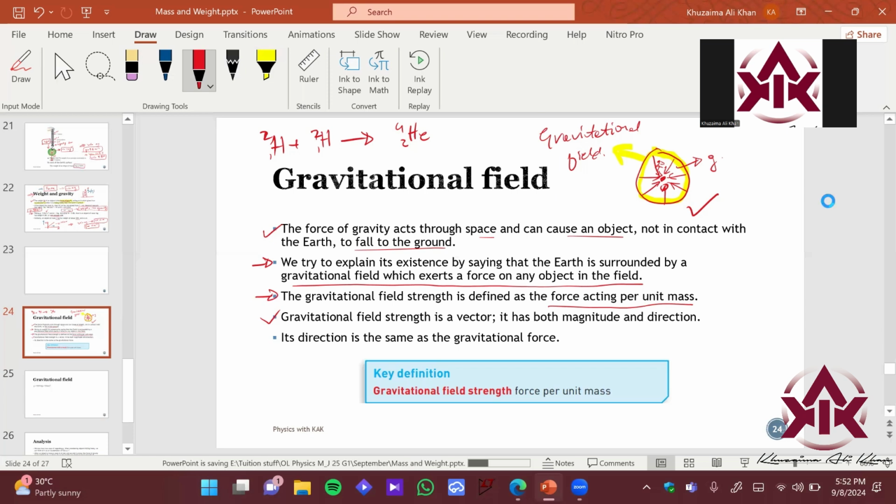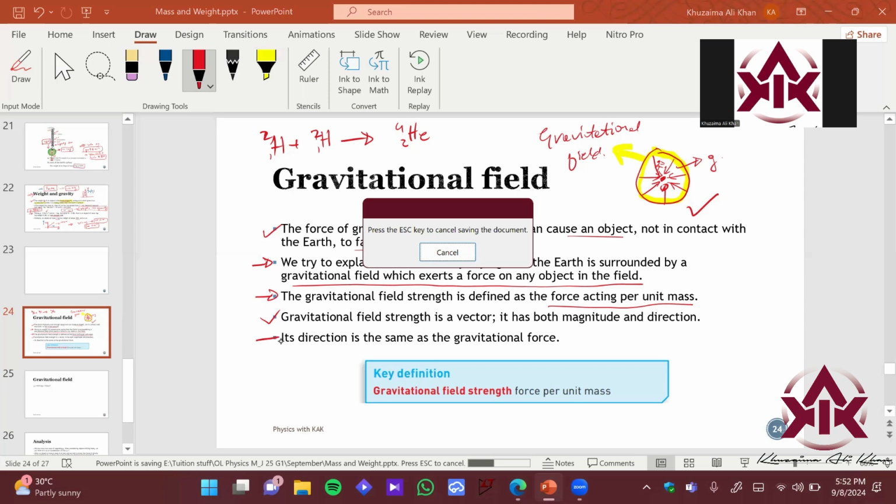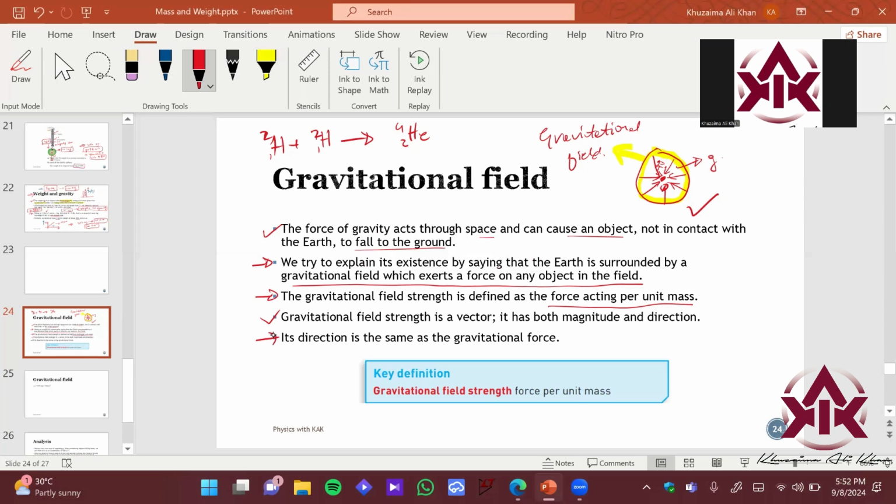So its direction is the same as the gravitational force. That is why it is a vector quantity. It has direction, magnitude and an SI unit, right? So this is representing g, which we write in the formula for weight. This is your gravitational field strength, basically the acceleration of gravity.